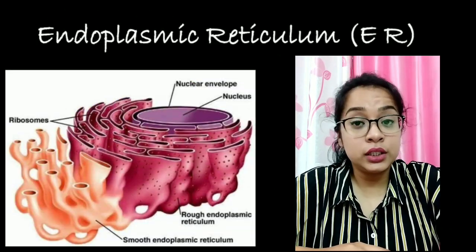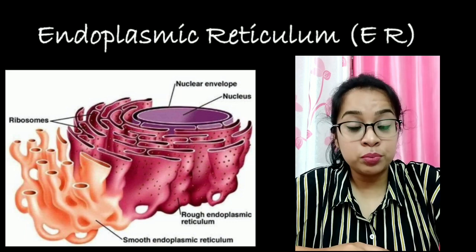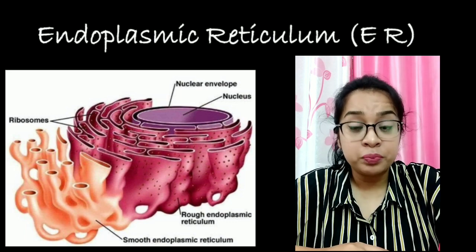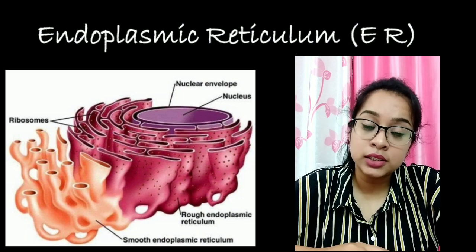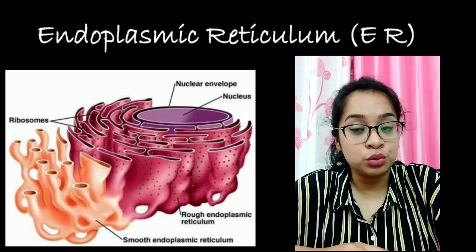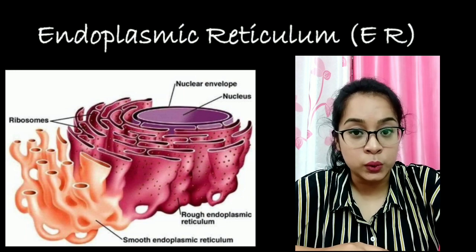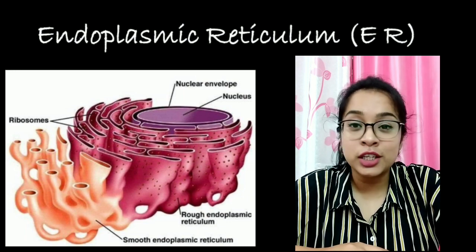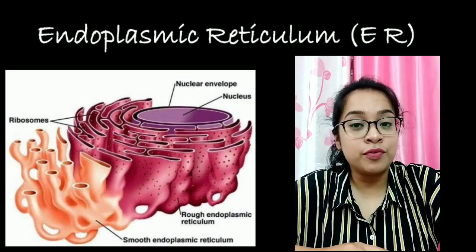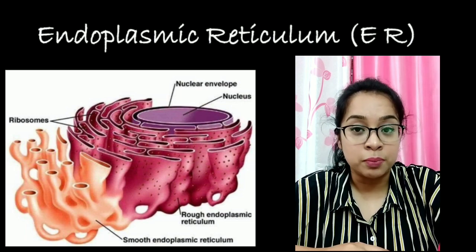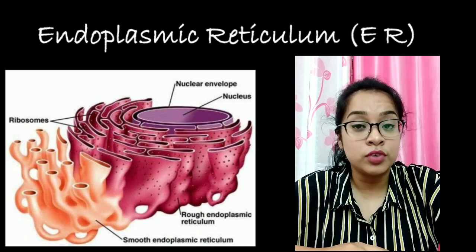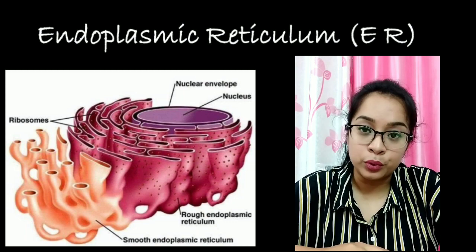Ribosomes produced by the nucleolus come out from the nucleus through the nuclear pores. After coming out, they may remain freely suspended in the cytoplasm, or they may get attached to the endoplasmic reticulum. After getting attached to the endoplasmic reticulum, they form the rough ER, the rough endoplasmic reticulum, and they perform the important function of synthesizing protein.